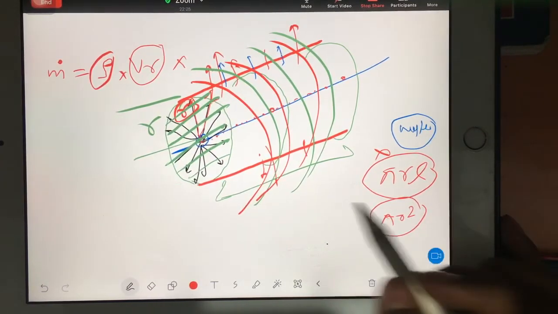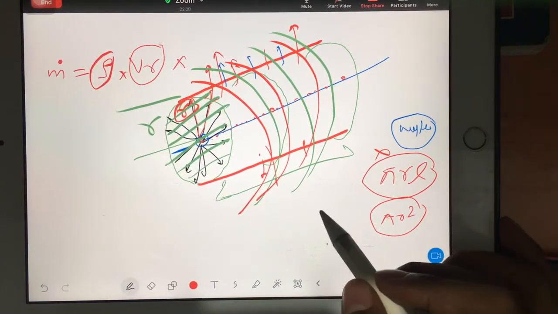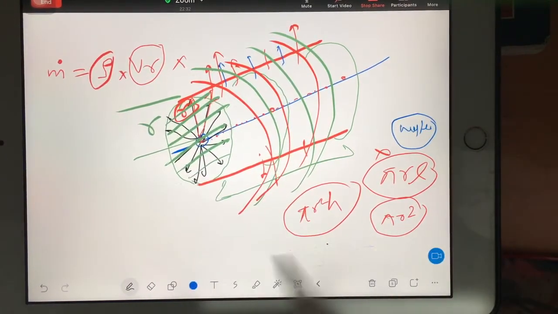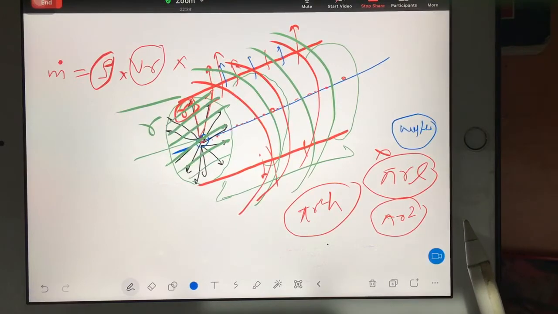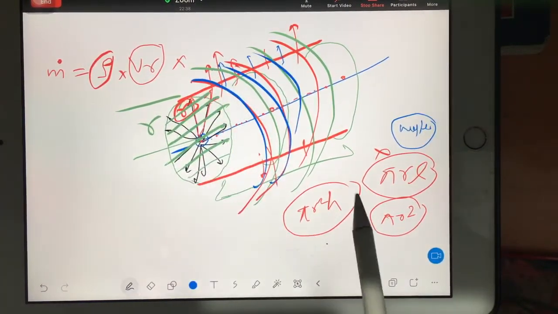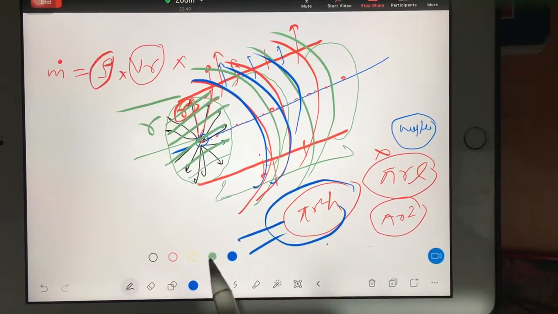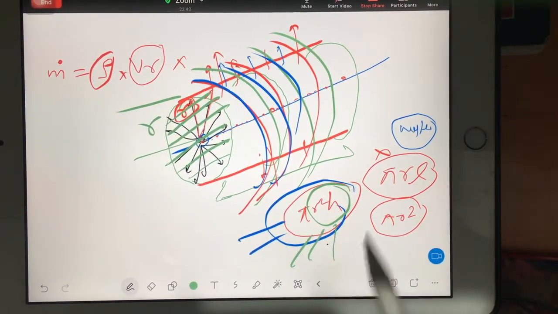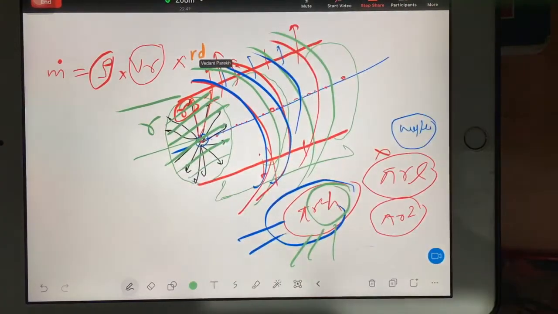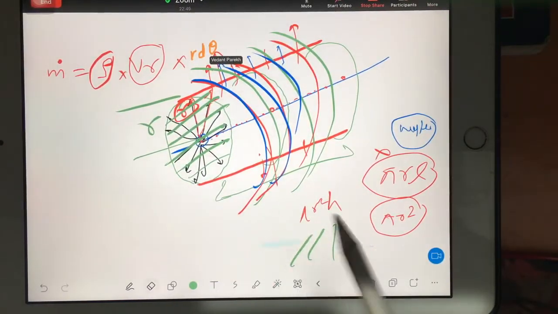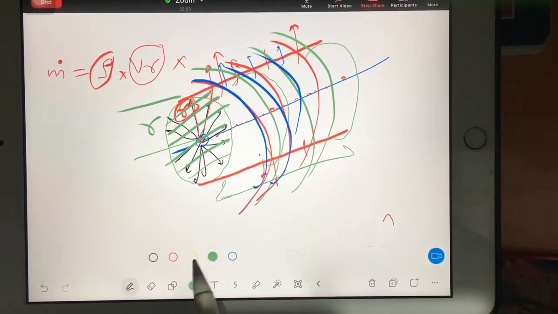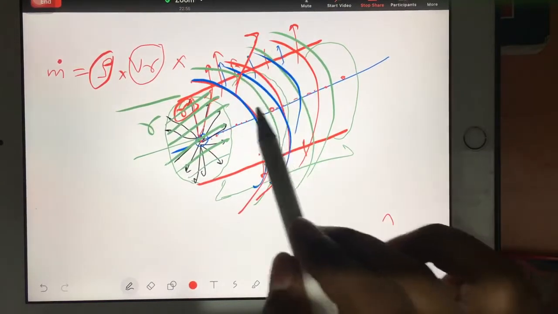You check out the unit, man. This is volume. Pratik, what is your answer? Very good, 2 pi r h. 2 pi r h is the answer for the curvature portion, because from that portion only water is coming out.